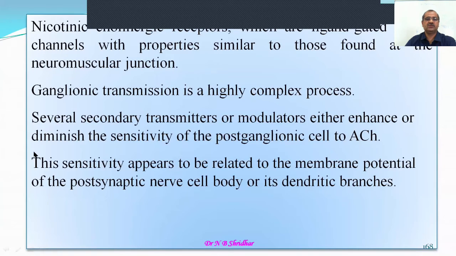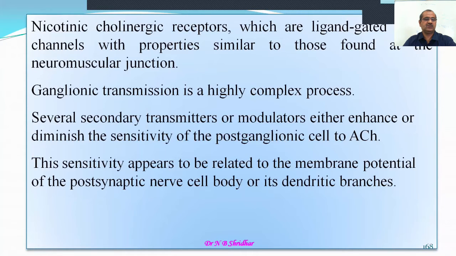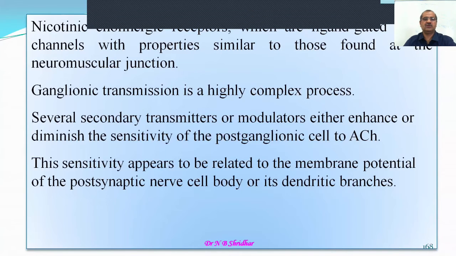So, nicotinic cholinergic receptors are ligand-gated cation channels with properties similar to those found in the neuromuscular junction. The nicotinic receptors are very similar to those of the neuromuscular junction, and ganglionic transmission is a highly complex process, especially in the case of the cardiac muscles.